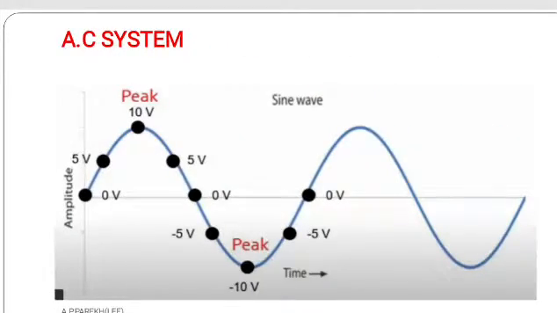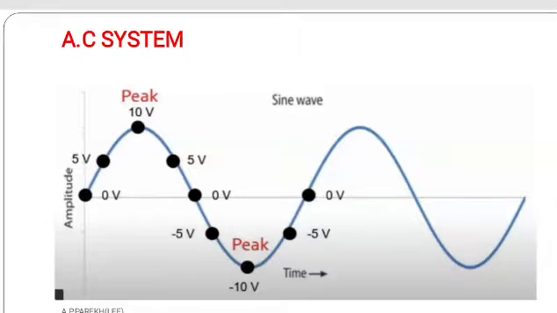Now if that DC supply is replaced by the AC supply, then what happens? Before that, please understand the AC system. Friends, as I have discussed, this is the AC system in which the magnitude is changing at each and every instant. Look here. This is the waveform. This shows the amplitude versus time.